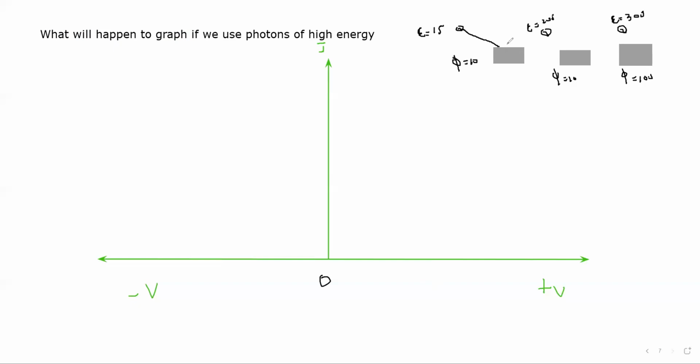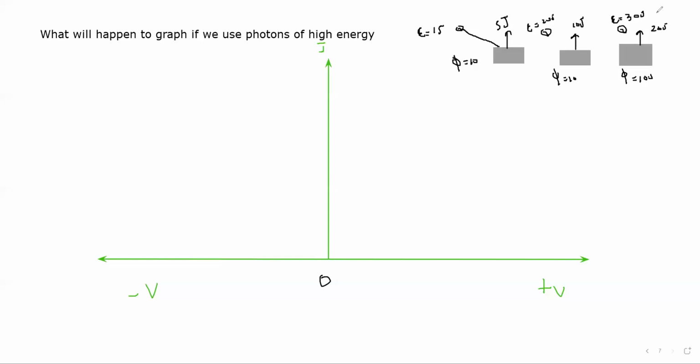So when the electron comes out, it will have 5 joules of kinetic energy, then 10 joules, and the other electron will have 20 joules of kinetic energy. As you can clearly see, these electrons will move faster.